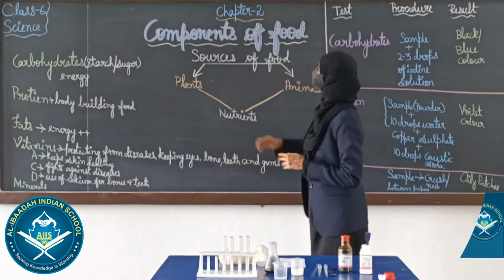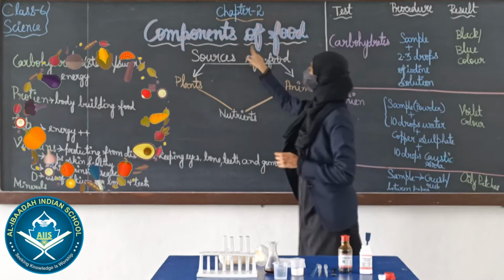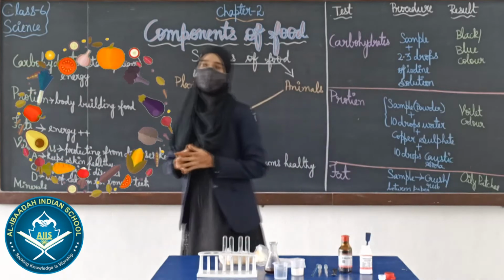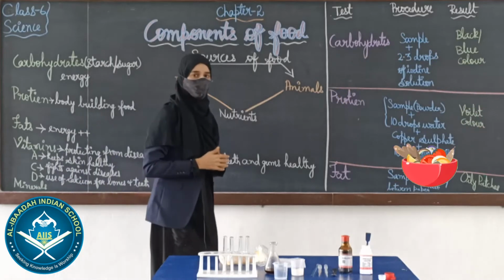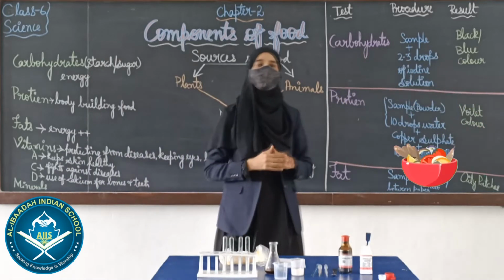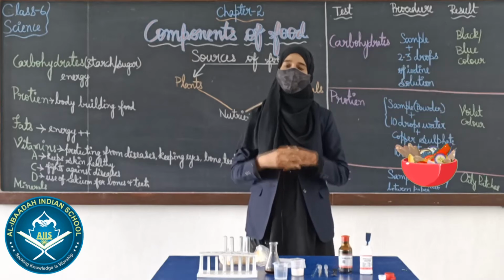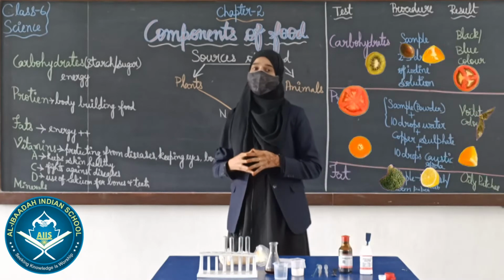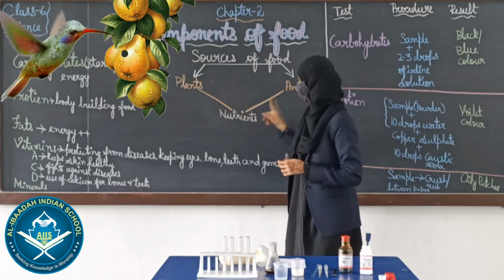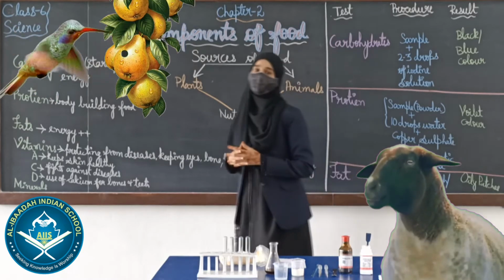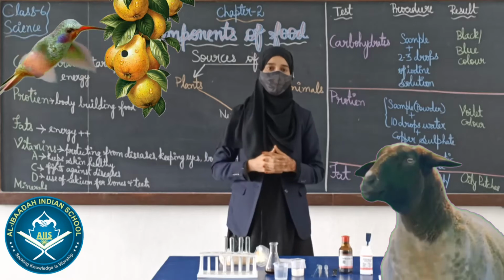Today we will be studying chapter 2, components of food. Students, before I start with the chapter, let me ask you a simple question. Where do we get food? What are the sources of food? Yes, the sources of food are plants and animals. We get food from plants and animals.